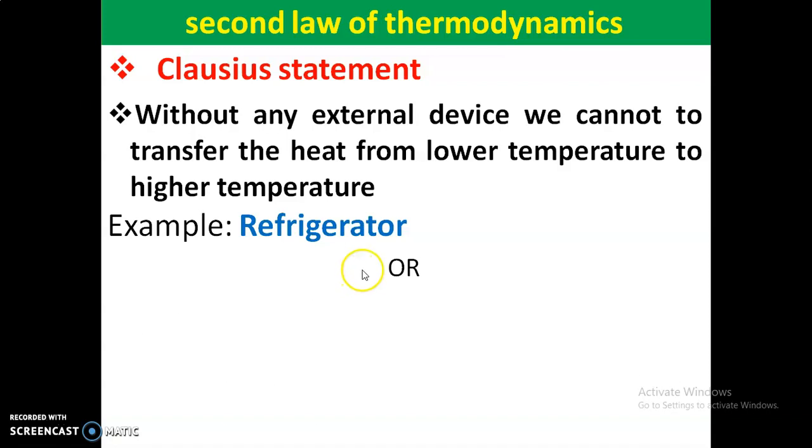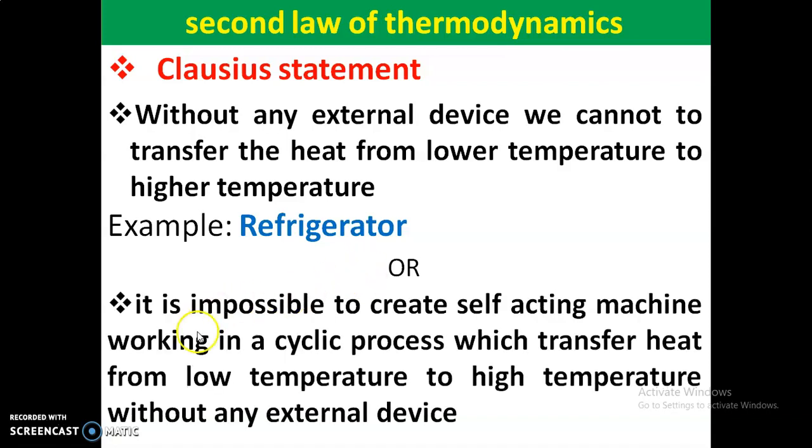Or we can say the same statement: it is impossible to create a self-acting machine working in a cyclic process which transfers heat from low temperature to high temperature without any external device. So these are the statements given by the Clausius.